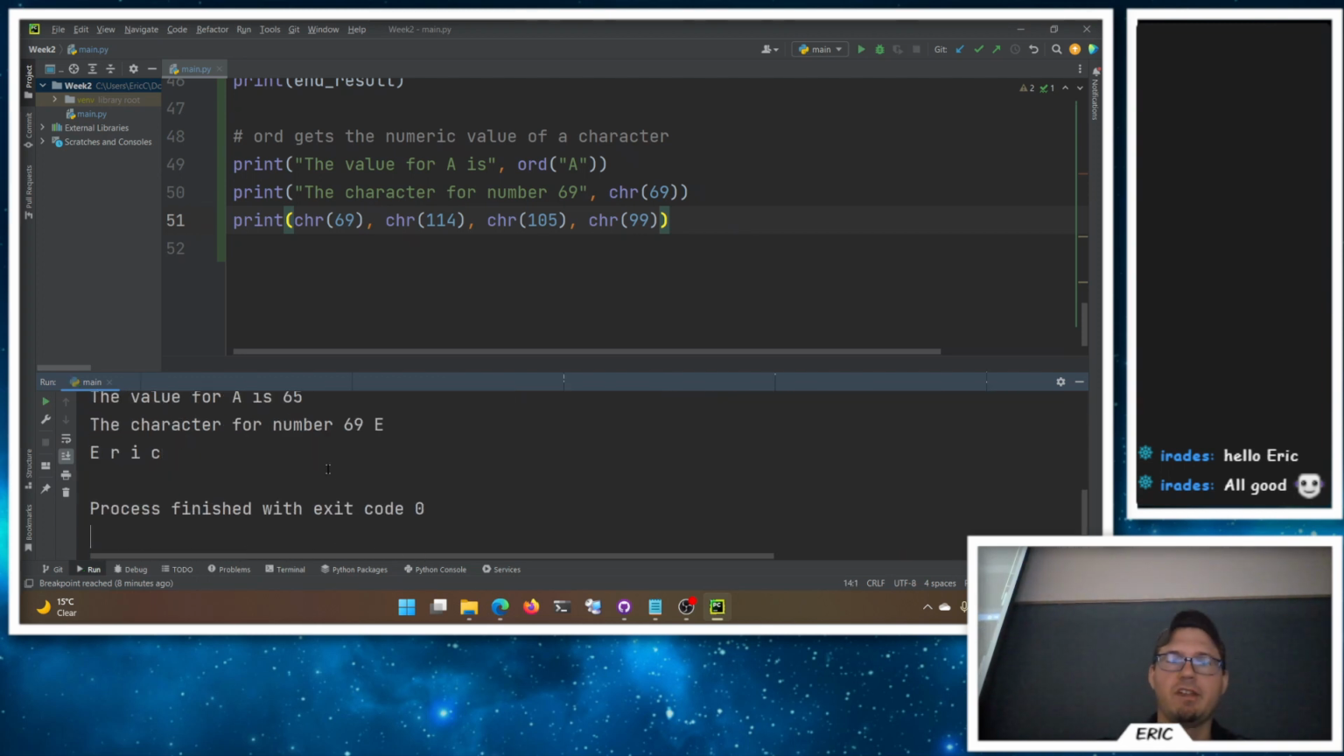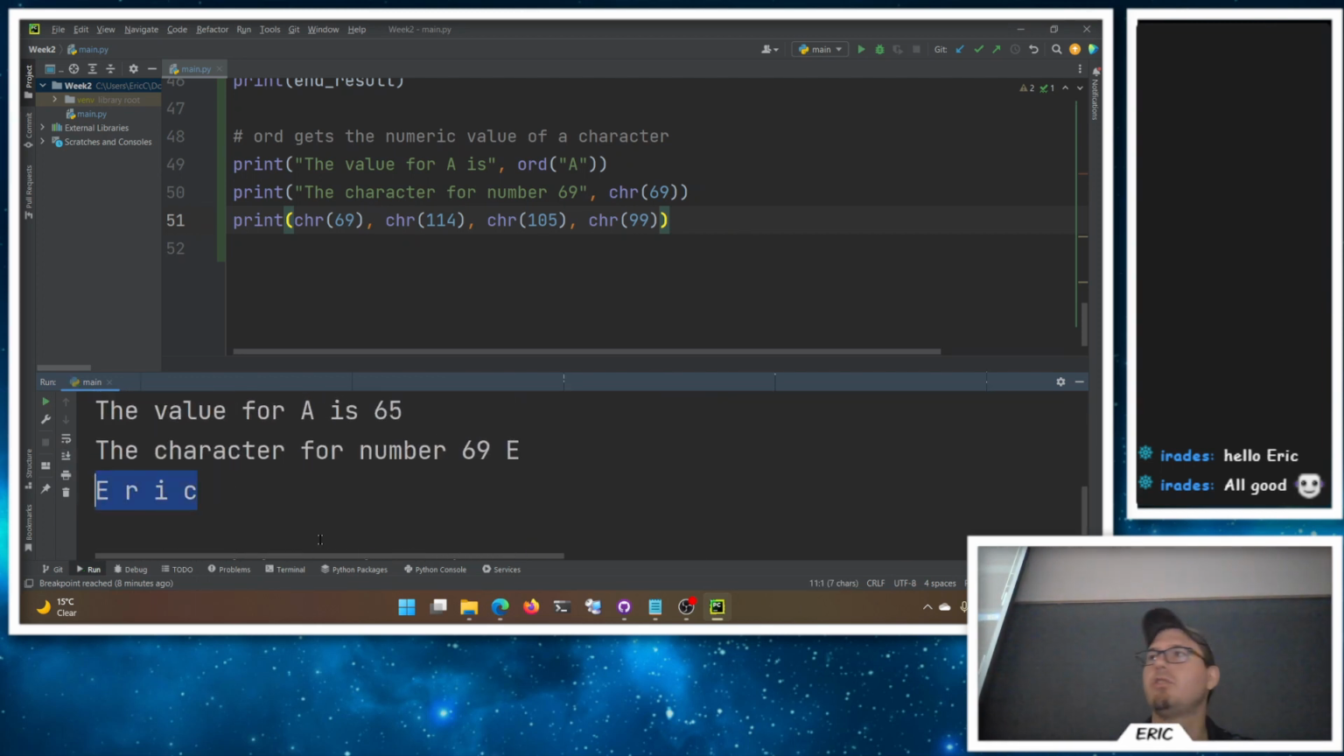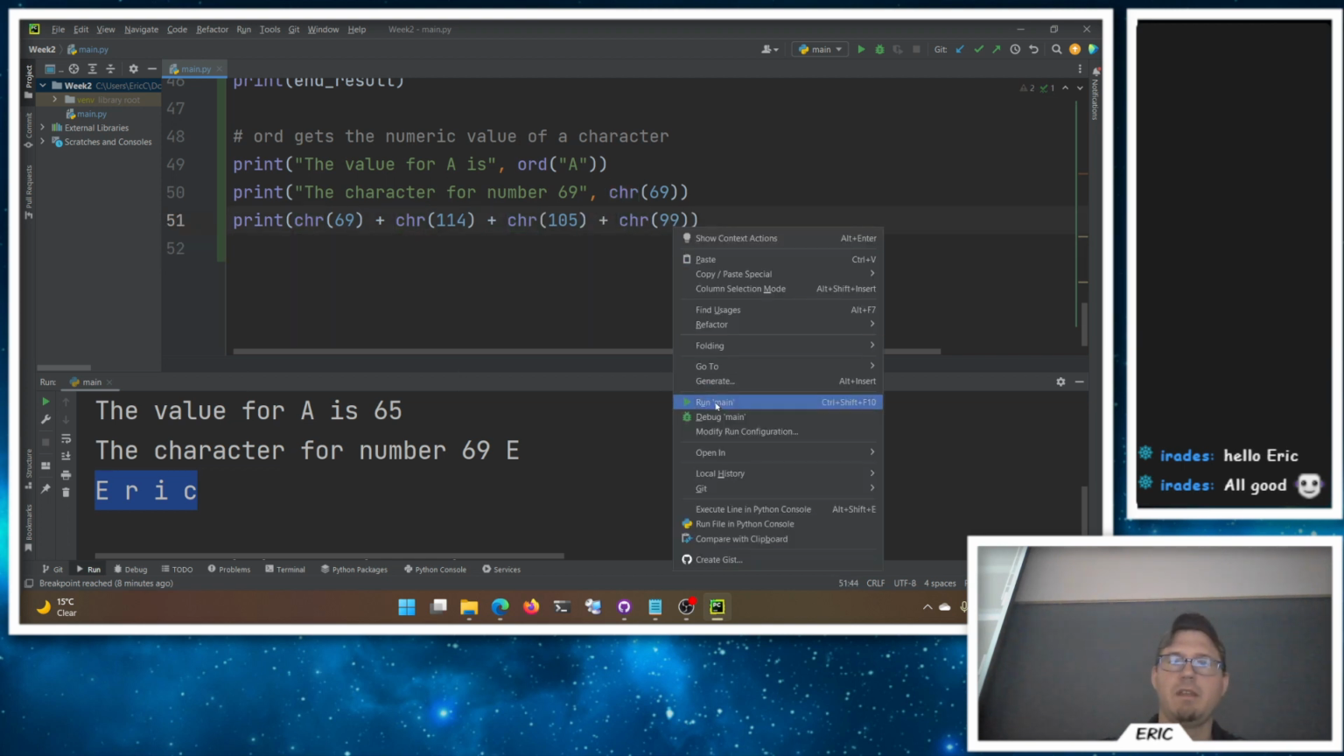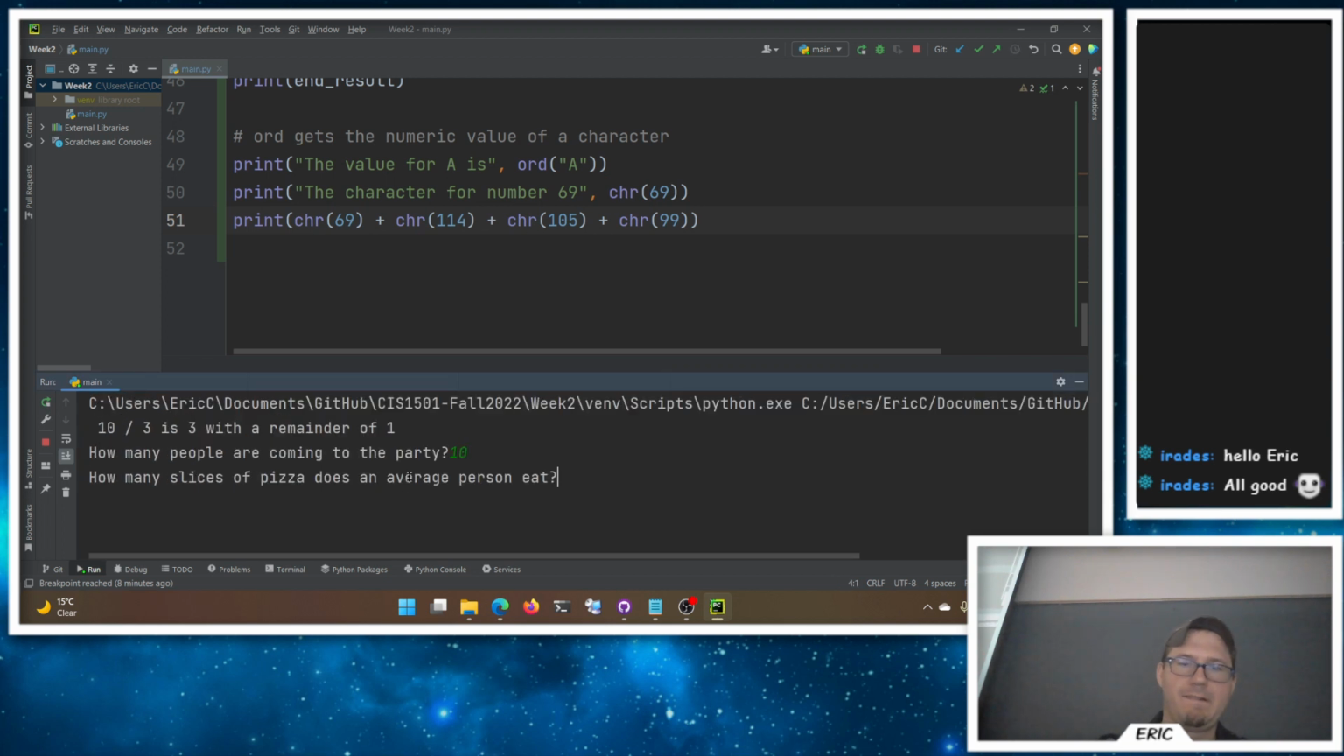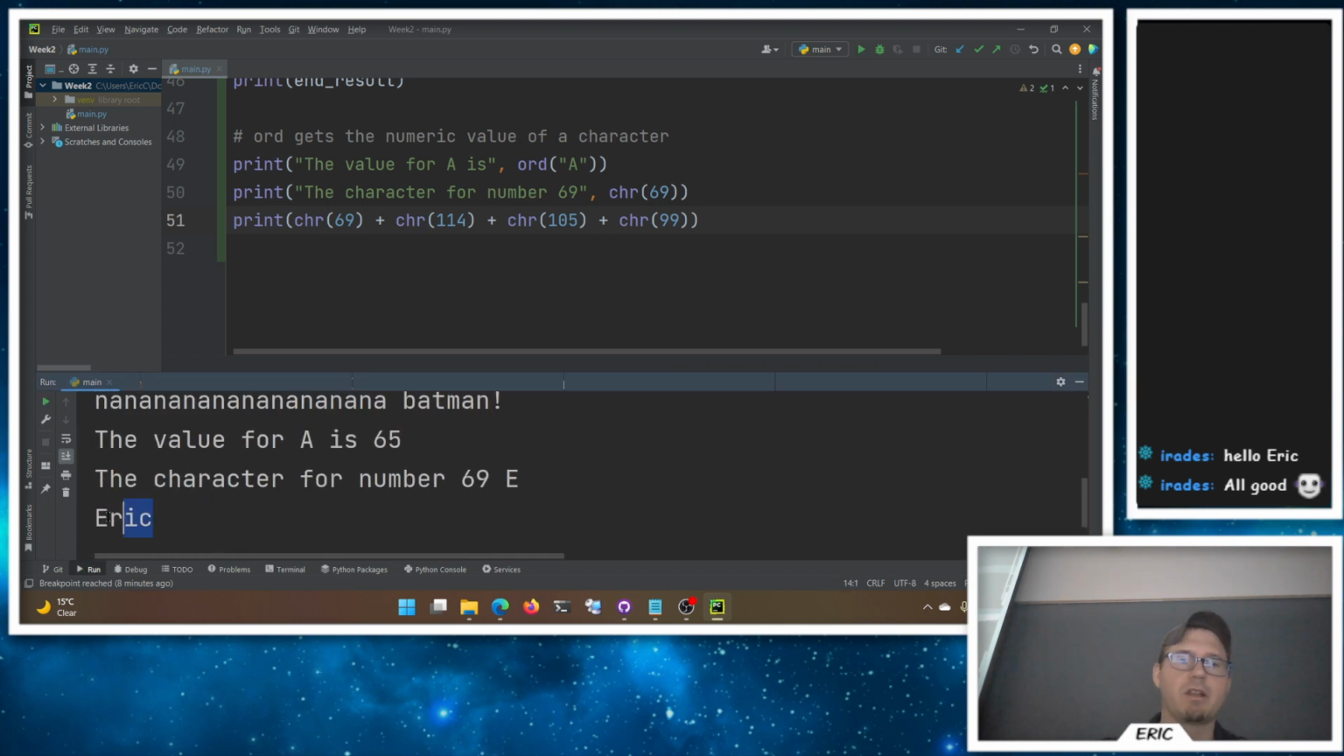Not a very interesting exercise, but you can, because they're all stored as numerics. Right? Remember, with the commas, we're getting spaces. If you don't want commas, we can just add concatenations here. I think we can just add them all together here, right? I think I can concatenate. Let's try that. There we go. We get Eric. Right? Life is good. We're able to add them together here.